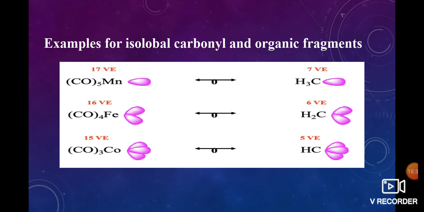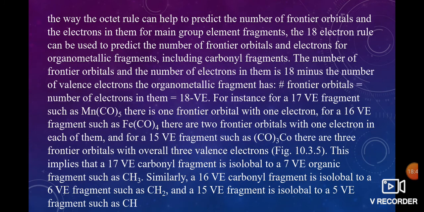These are isolobal to methyl, methylene and methylidyne. In complexes we use 18 minus valence electrons to give the number of frontier orbitals. For 15 valence electrons there are 3 frontier orbitals, with 1 electron in each of them. Manganese has 1 frontier orbital, whereas the iron complex has 2 frontier orbitals, whereas cobalt has 3 frontier orbitals.